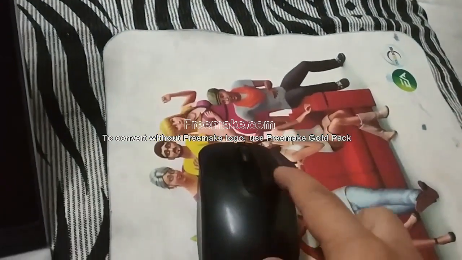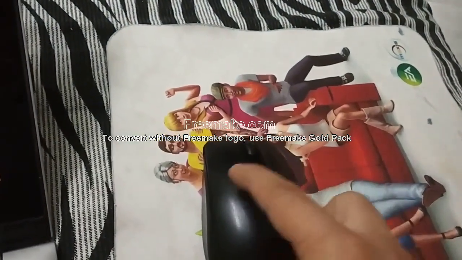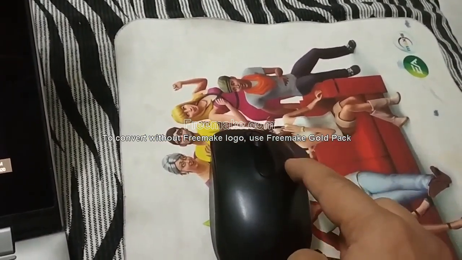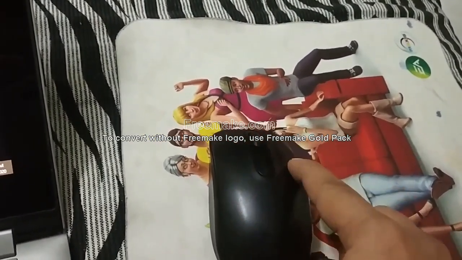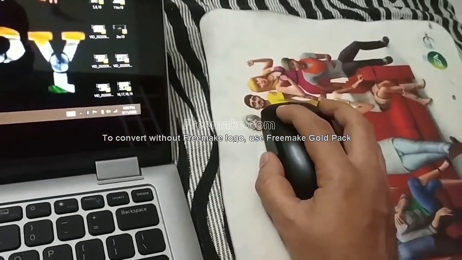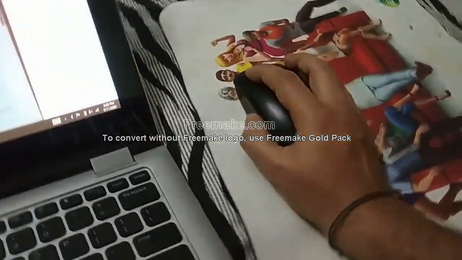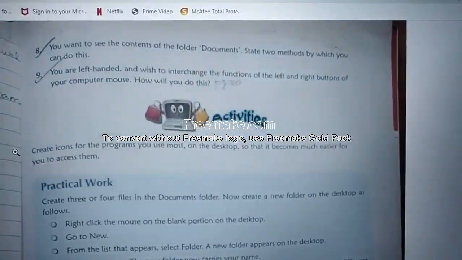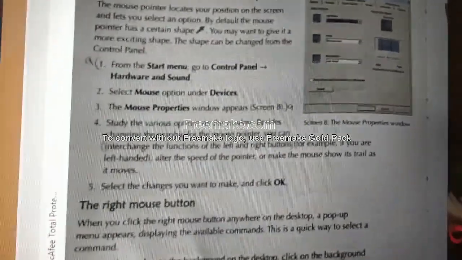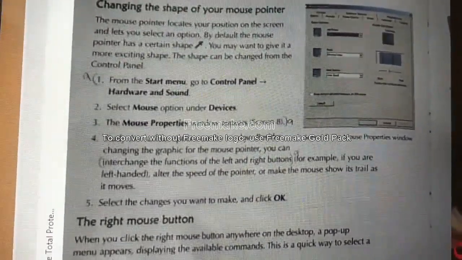So the basic thing is you want to interchange these functions. This button should do this button's work and this button should do this button's work. That is what we are going to see now, how to do. Page number is 20. In page number 20 you see.